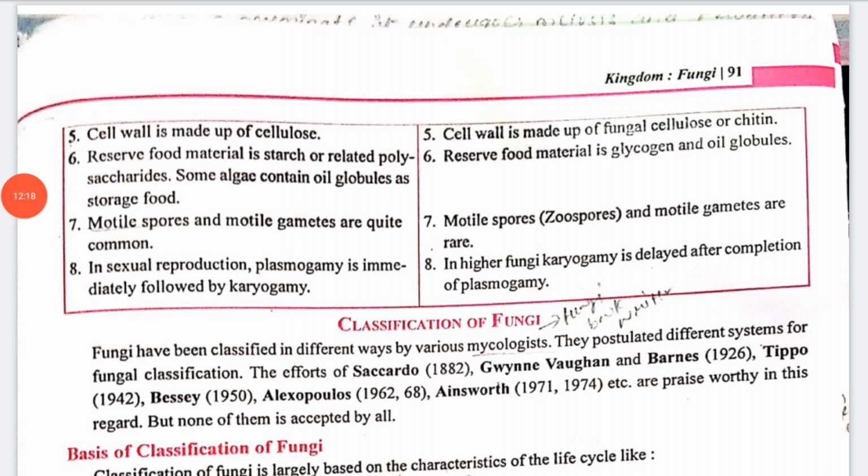Now if we talk about the classification of fungi, fungi have been classified in different ways by various mycologists, who postulated different systems for fungal classification. So what is the basis of classification of fungi?